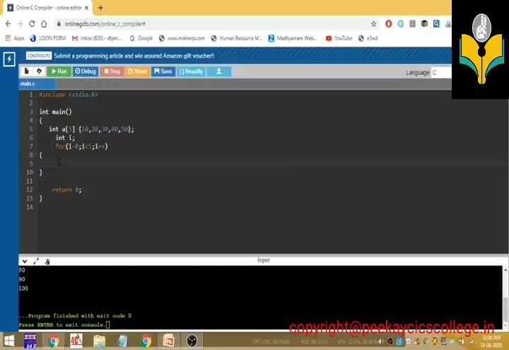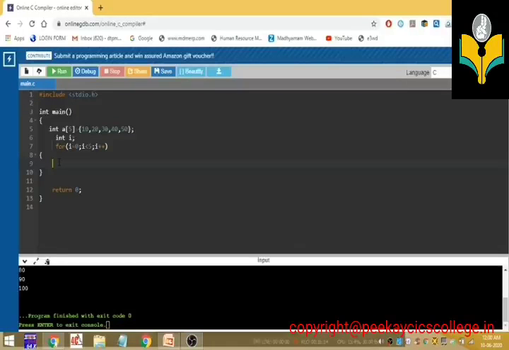Here I initialized the value of i with 0, because array follows 0 based indexing, that we will discuss later. Each element in an array has an index. Students, listen.